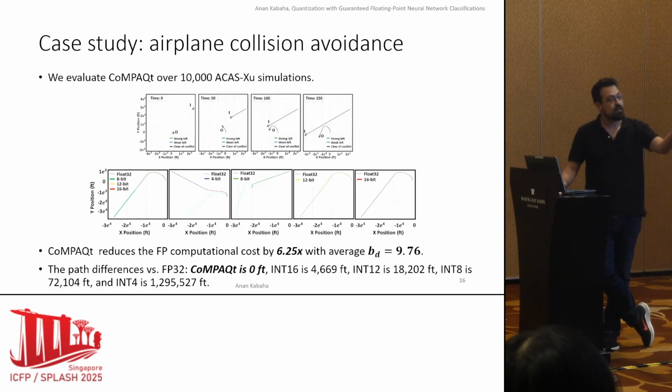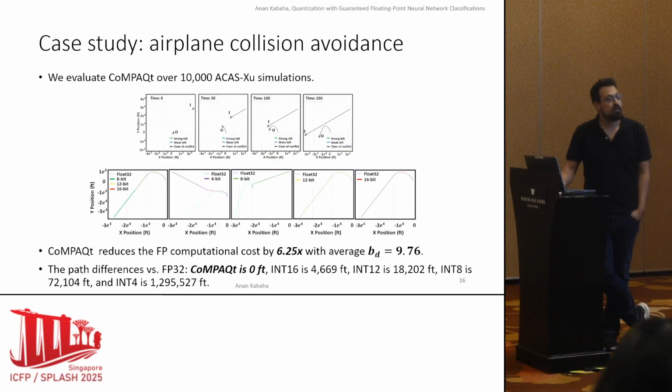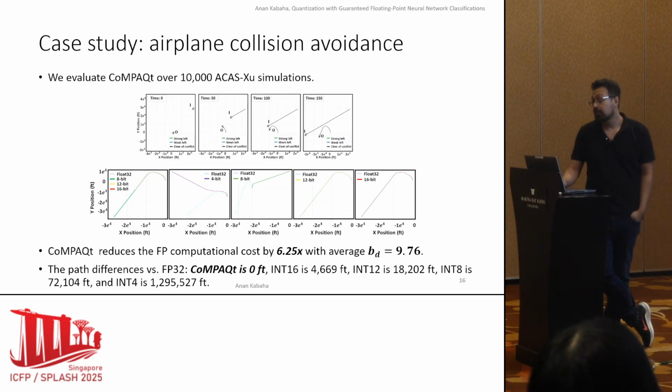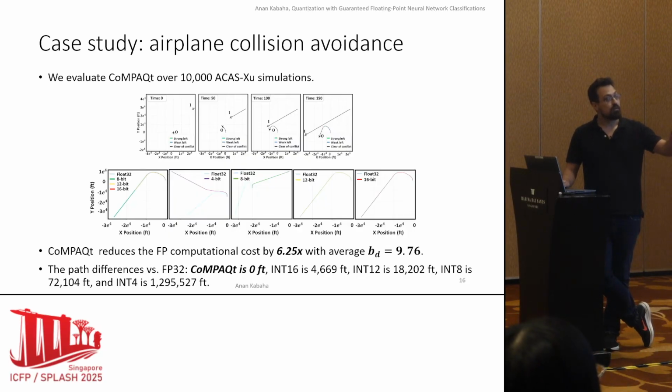And if we look at other quantized networks, for example, N16, N12, N8, we can see several thousands of feet difference in the path. Again, we can reproduce floating point results with a significantly smaller multiplication cost.